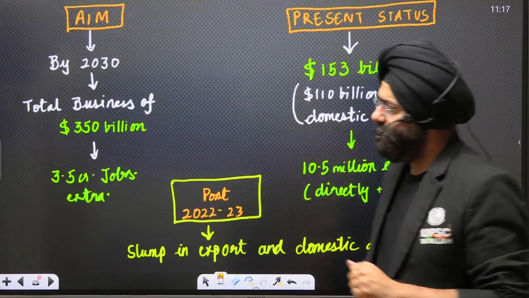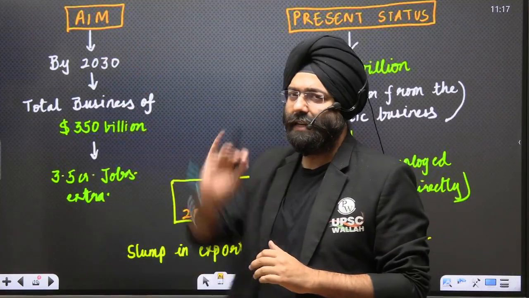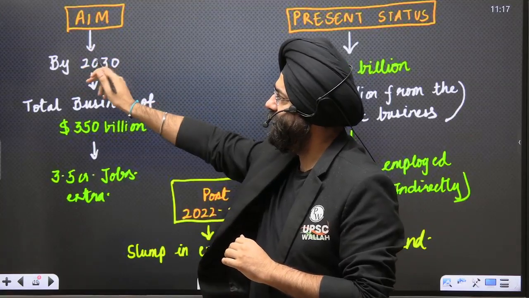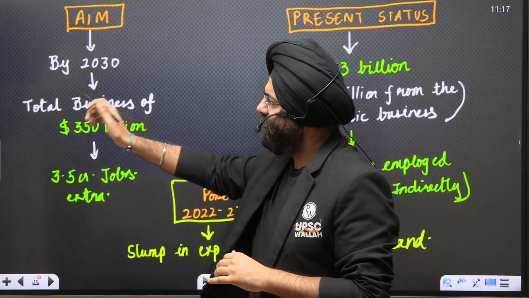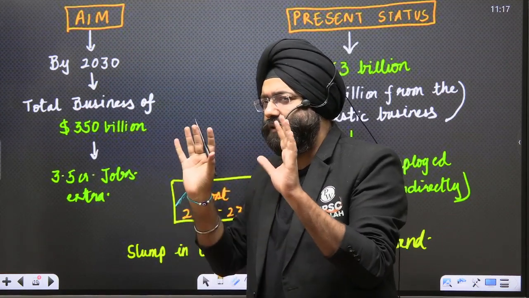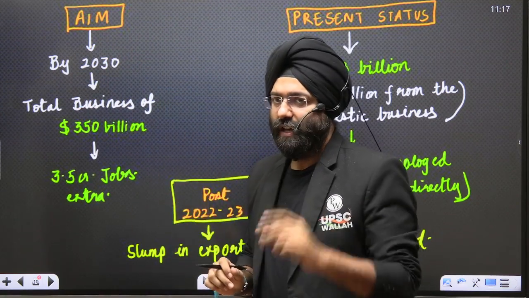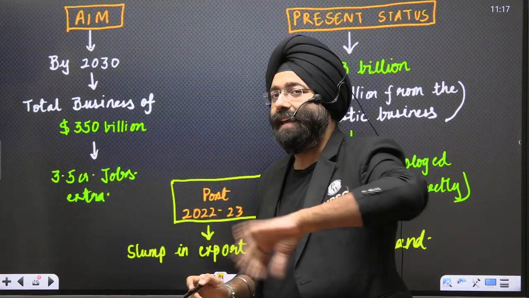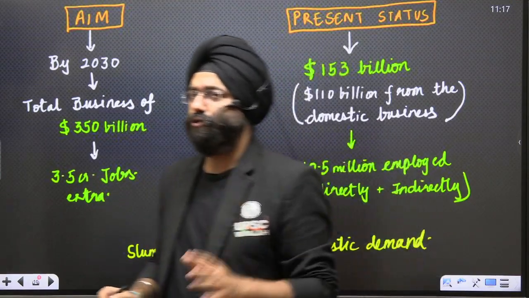See, the article says that with respect to the textile industry and the apparel industry, by 2030, what is our aim? Our aim is to have a total business of close to $350 billion, which will create 3.5 crore extra jobs, adding to the present jobs that are there.